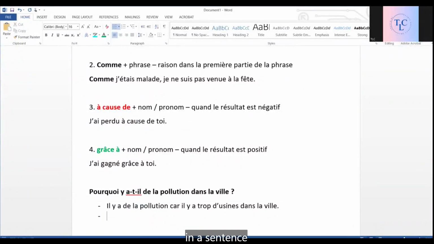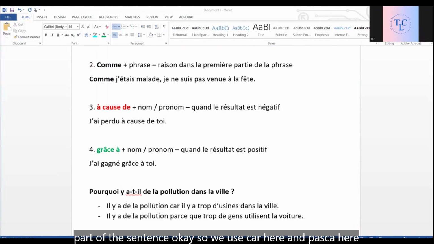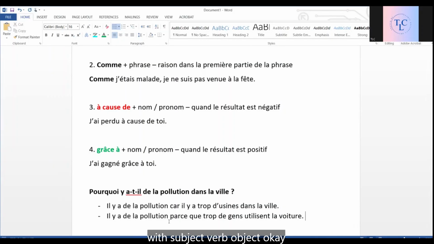And then reason in a sentence. Il y a de la pollution, again, parce que trop de gens utilisent la voiture. Because too many people use cars. Yes, again, giving a reason after the first part of the sentence. Okay, so we use car here and parce que here, and we are giving the reason in a full sentence, or you can say with subject, verb, object.